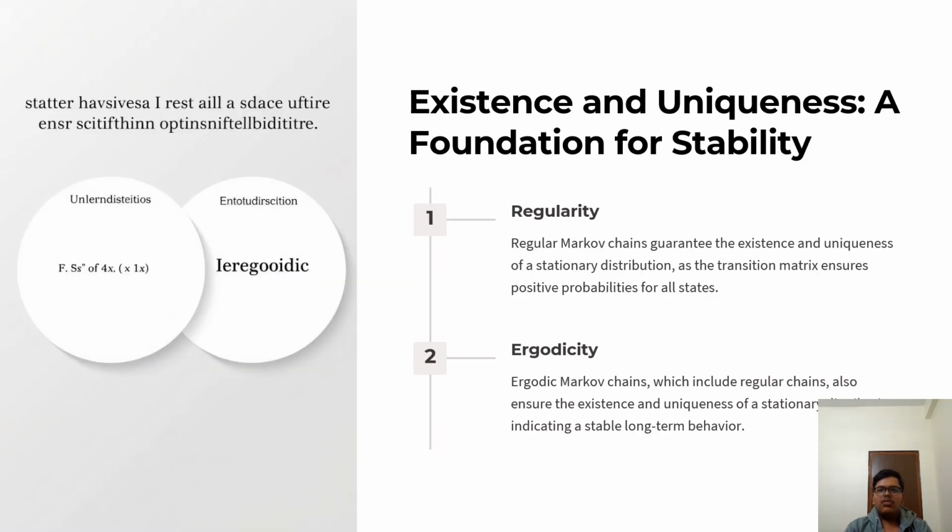Existence and uniqueness. Regularity. A regular Markov chain guarantees the existence and uniqueness of a stationary distribution, as the transition matrix ensures positive probabilities for all states. Ergodicity. Ergodic Markov chains, which include regular chains, also ensure the existence and uniqueness of the stationary distribution, giving stable long-term behavior.